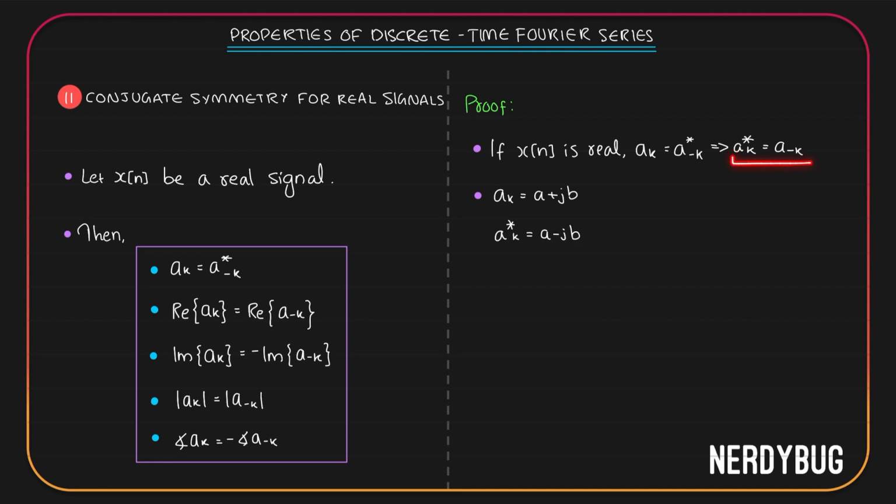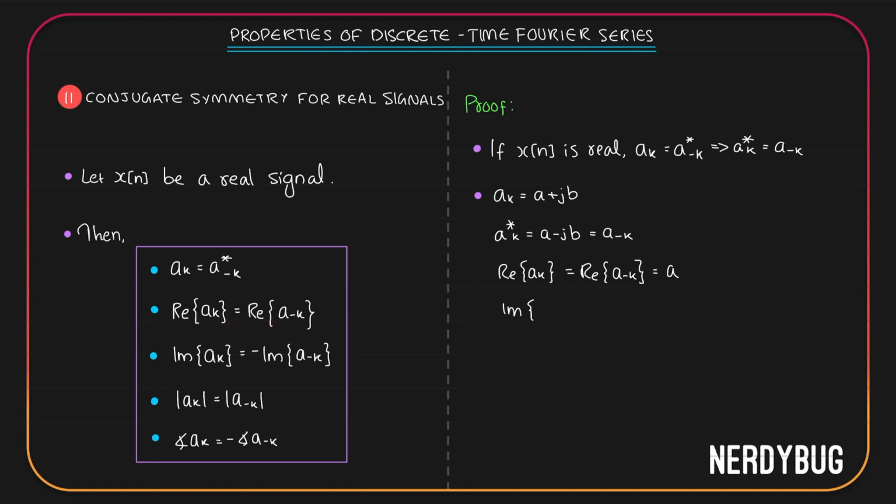But according to what we got over here, ak conjugate will be equal to a minus k. So I will write this is equal to a minus k. ak is a plus jb, a minus k is a minus jb. So we can easily write real part of ak and real part of a minus k are equal. They are both equal to a. This is what we have given over here.